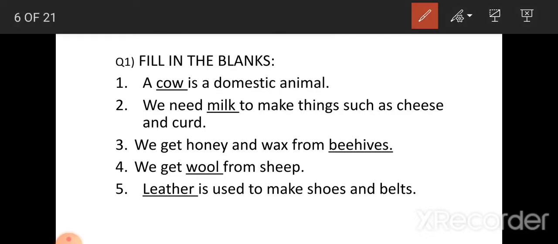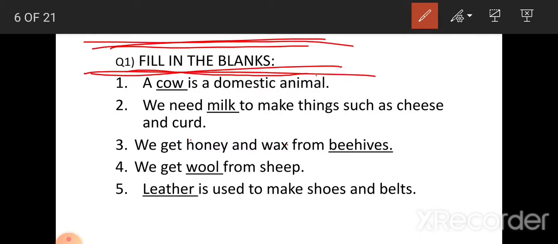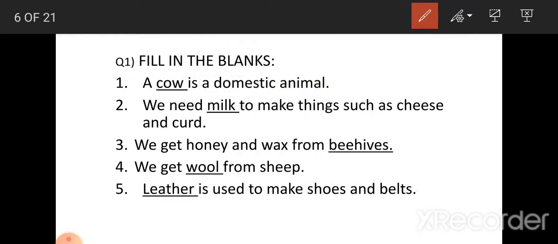For the first filling the blanks, you have to write on another page. After hard words, turn the page and write on another page. So let's start the filling the blanks. First give the heading, filling the blanks. F-I-L-L-I-N-G, the B-L-A-N-K-S, filling the blanks. First give this heading.